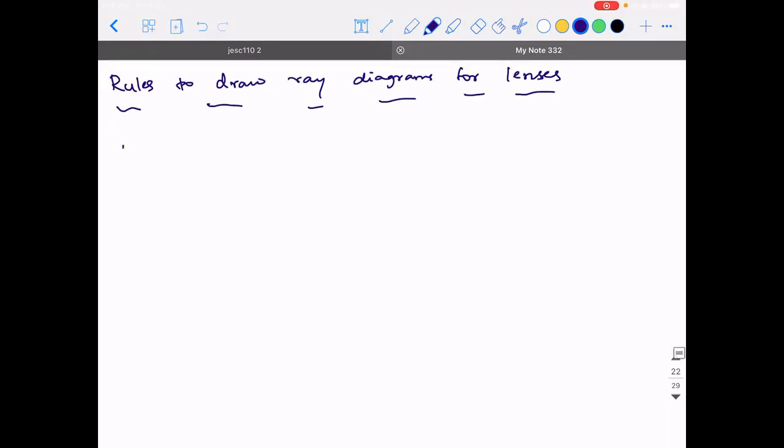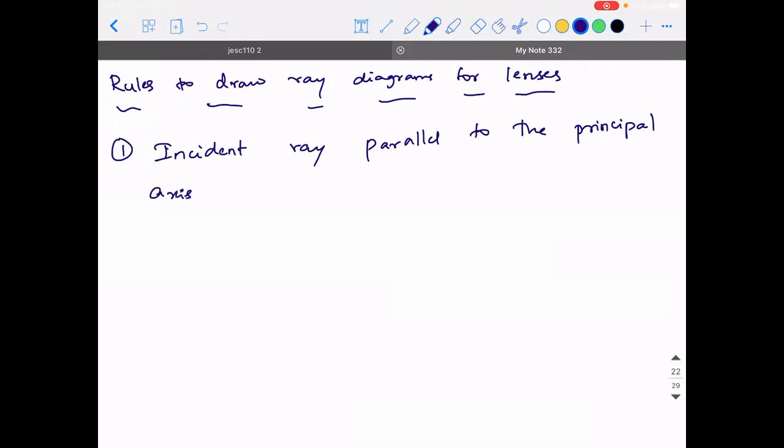First, an incident ray parallel to the principal axis. An incident ray parallel to the principal axis means the object is at infinity.